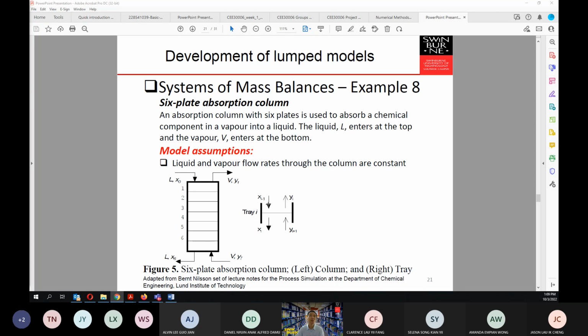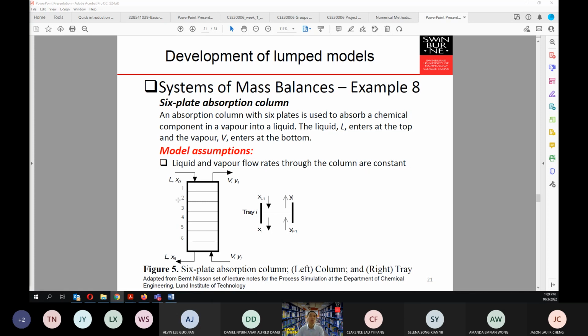Because this is coming from whatever comes before the tray I, it will be I minus 1. Then whatever goes down from tray I, that comes from tray I, will be denoted as xi. Likewise, you have the flow of the vapor that goes up in the opposite direction to the liquid, because liquid goes down, then the vapor goes up, right?